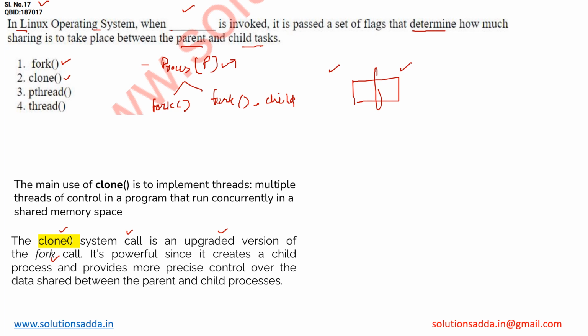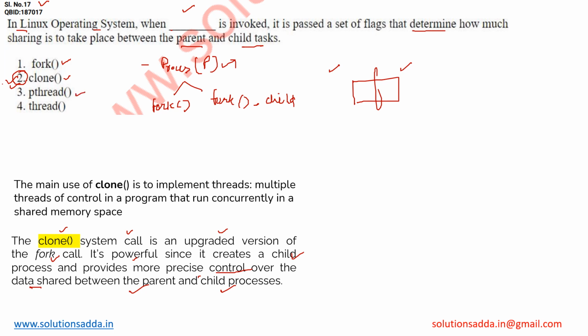But in the question they explicitly asked in which function we have control over how much sharing takes place between the parent and child process. Where clone comes into the picture, and it says it is powerful since it creates a child process and provides more precise control over the data shared between the parent process and child process. So one thing is clear here that the correct option for this question will be clone. So let's understand the remaining options as well.